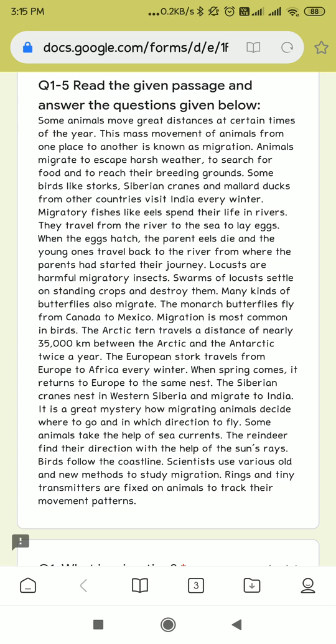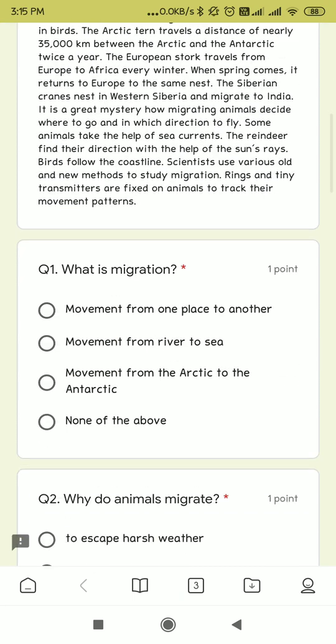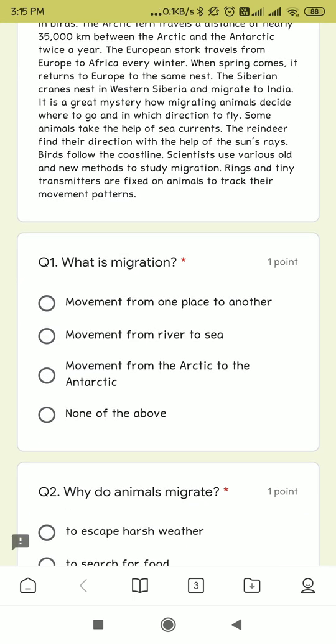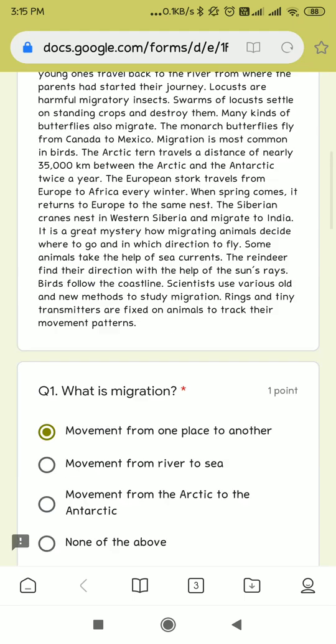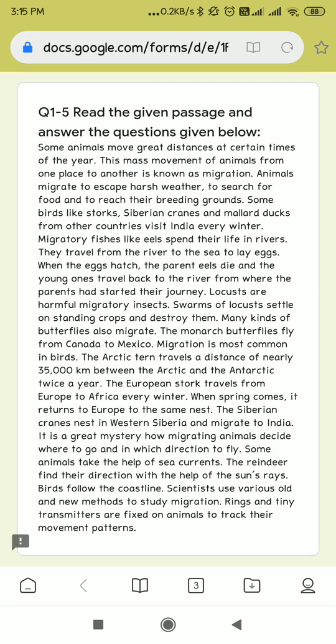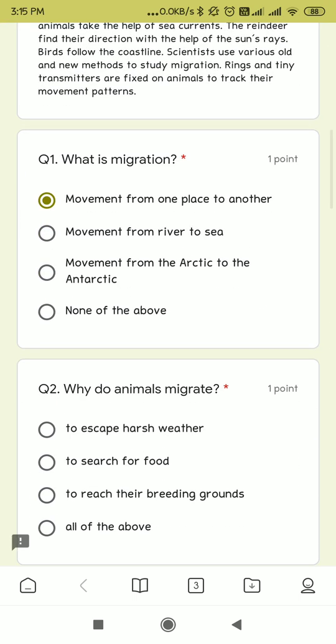Some animals move great distances at certain times of the year. This mass movement of animals from one place to another is known as migration. Here is the answer of our first question. What is migration? Movement from one place to another. Animals migrate to escape harsh weather, to search for food and to reach their breeding ground. Dear students, here is the answer of our second question. Why do animals migrate? And the correct answer is all of the above: to escape harsh weather, to search for food, to reach their breeding grounds.